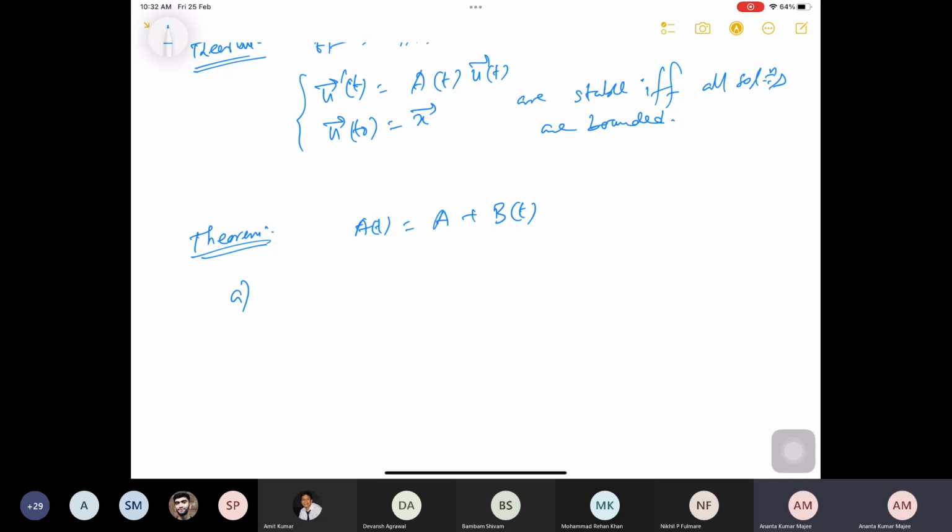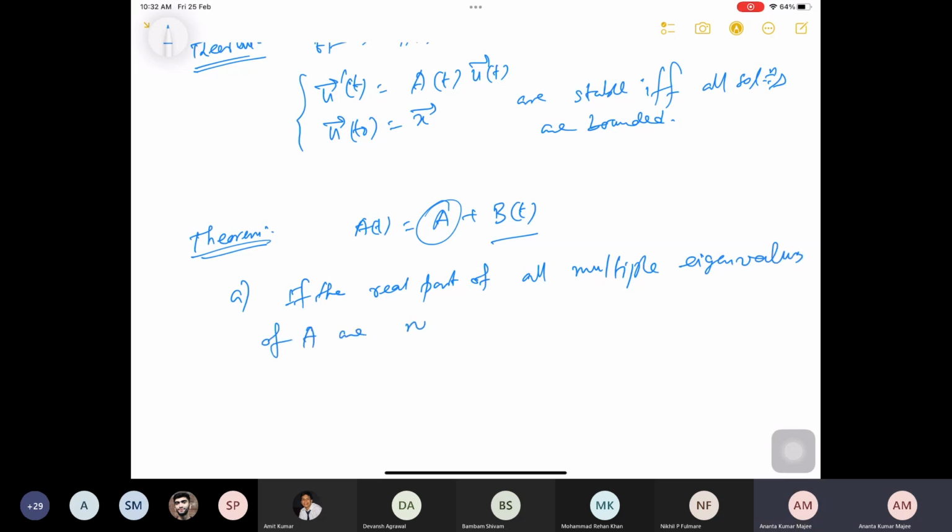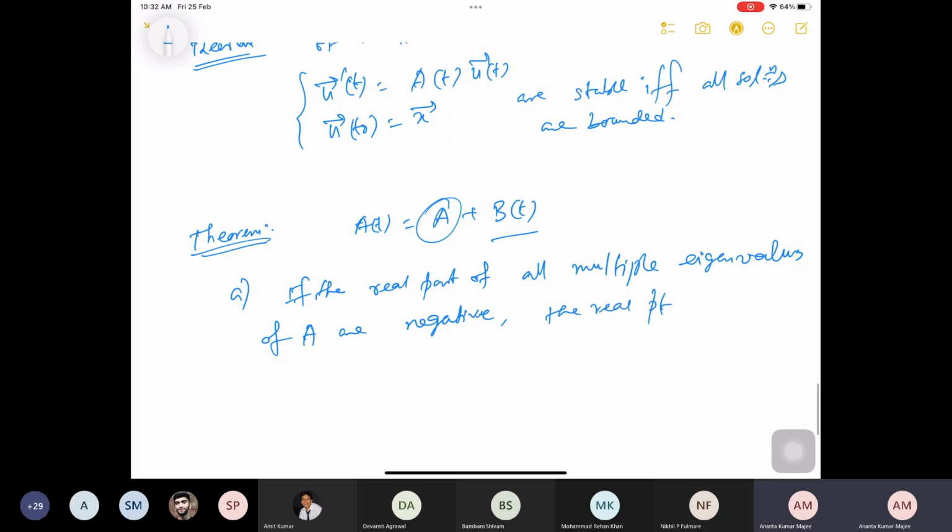So if the real part of all multiple eigenvalues of A are negative, and the real part of simple eigenvalues of A are non-positive.